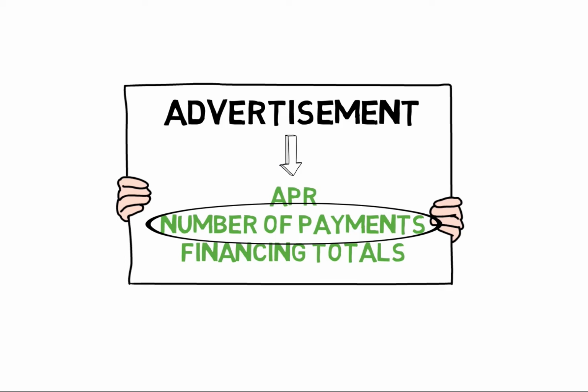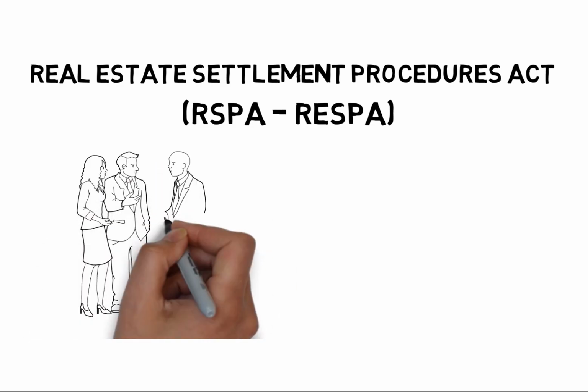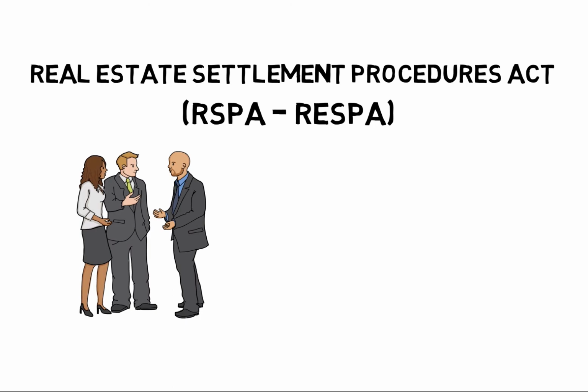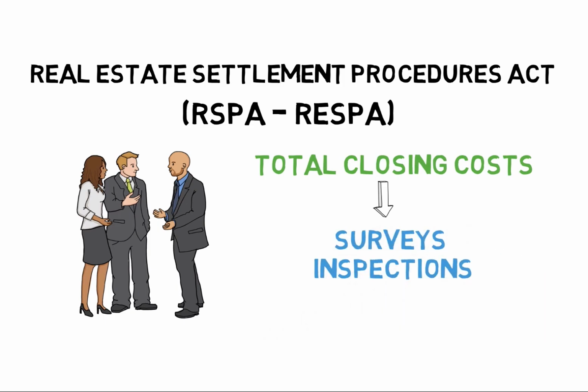A third financing legislation law is called the Real Estate Settlement Procedures Act. The initials are RESPA, or this is who we refer to as RESPA. The whole purpose of RESPA is for disclosure of the total closing cost. Whereas Truth in Lending or Regulation Z was about disclosure of loan cost only, RESPA deals with the total closing cost, things like the surveys, the inspections, all of the closing cost.